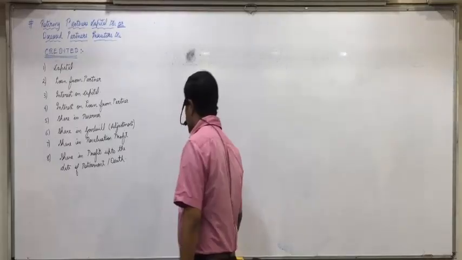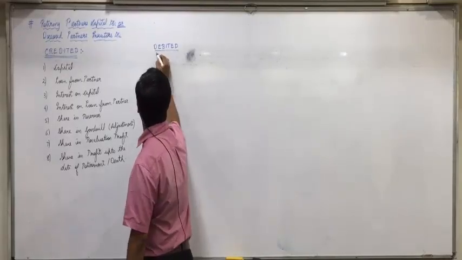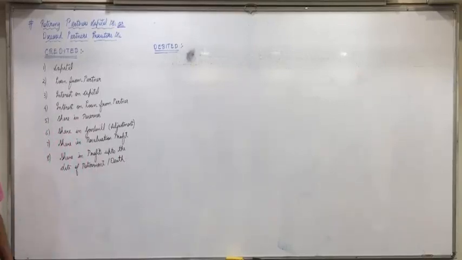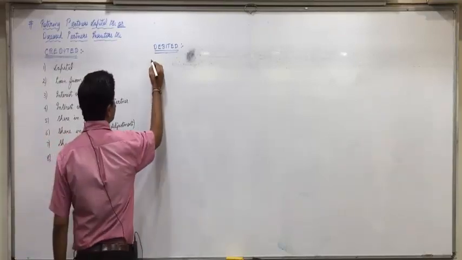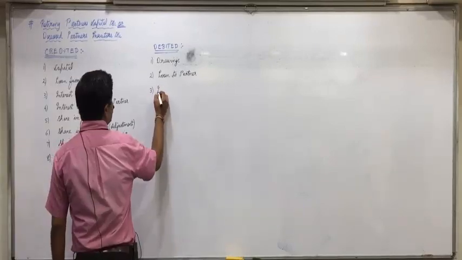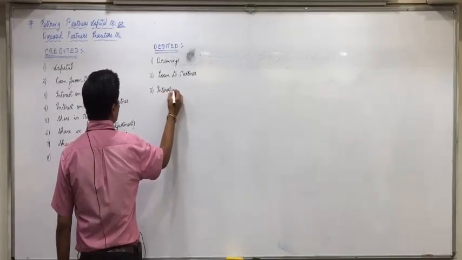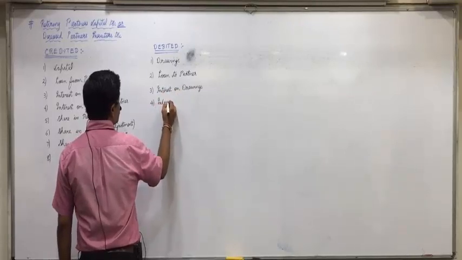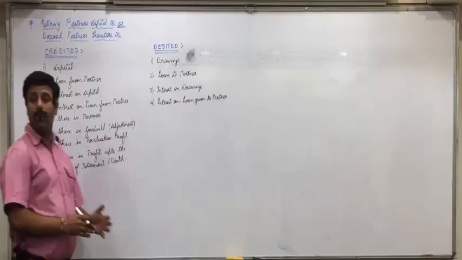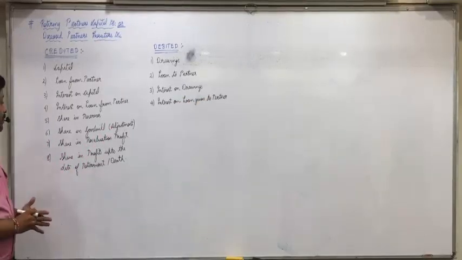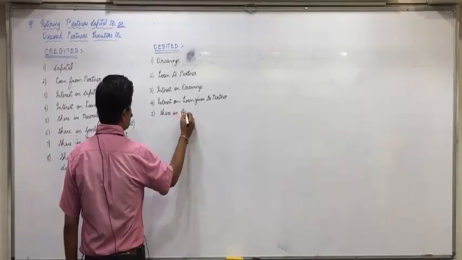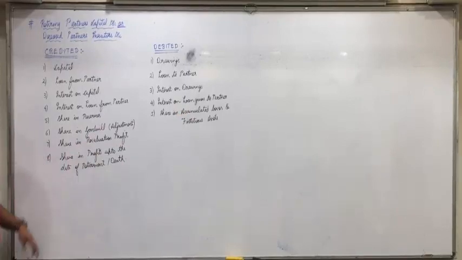Now below that write down, following things will be debited to the above account. Now all opposite things: drawings. What would be the second thing? Loan given to partner. Interest on drawings. Interest on loan given to partner. All of you are able to understand this? Then share in accumulated losses and fictitious assets. Are you okay with this?